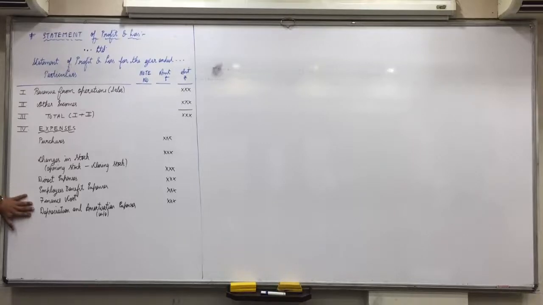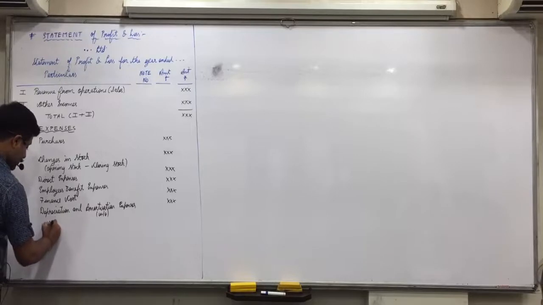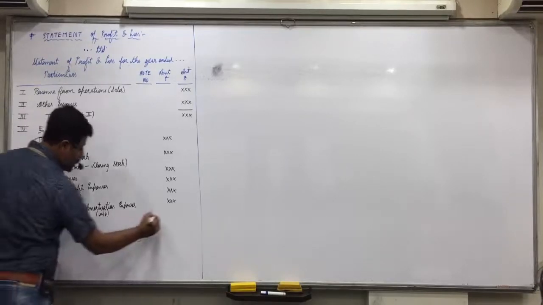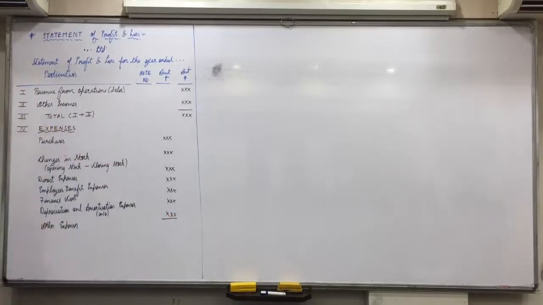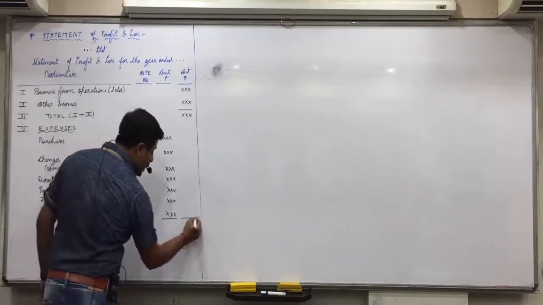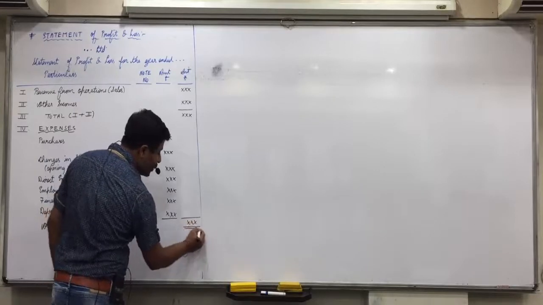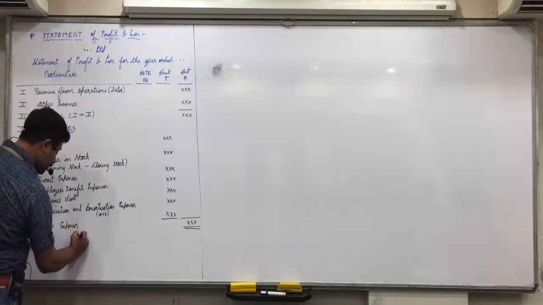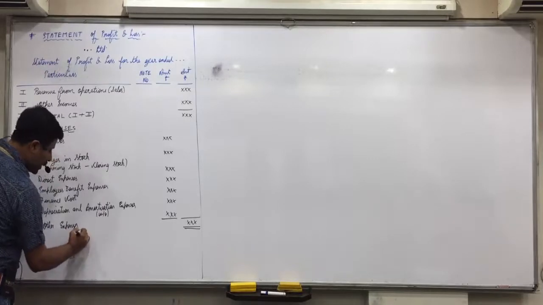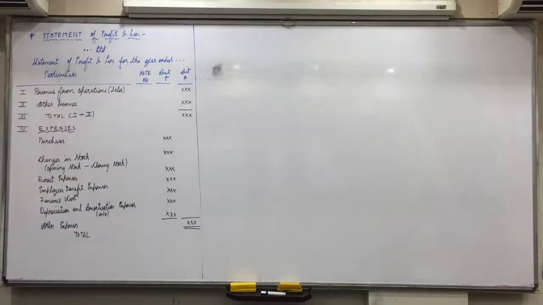CDEF do D, depreciation and amortization, again O, other expenses. What will other expenses include? Administrative expenses, selling expenses and all other expenses and losses. Next line, outer column, we will write the total. Next line, outer column, we will write the total.